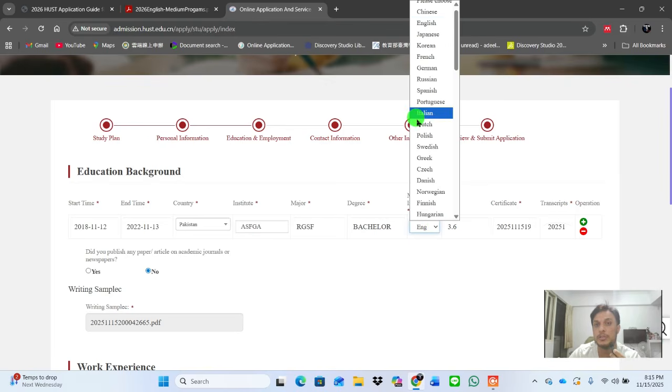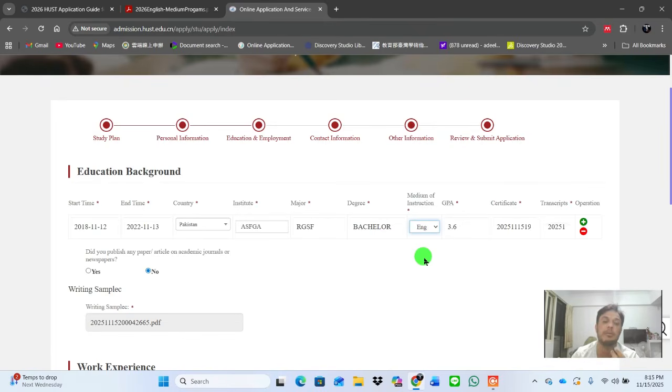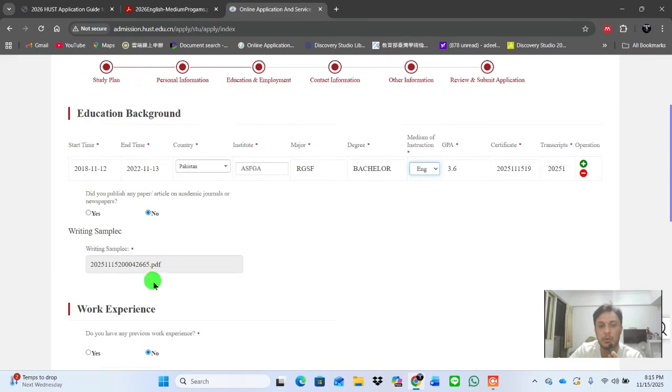Because I chose that my medium of study is English, you don't need to provide any kind of English letter here. You have to choose a GPA, a certificate. You have to upload your degree and your transcript here, and did you publish any paper? If you published any paper in your bachelor's or master's, you can choose yes and give them the documents. I just chose no.